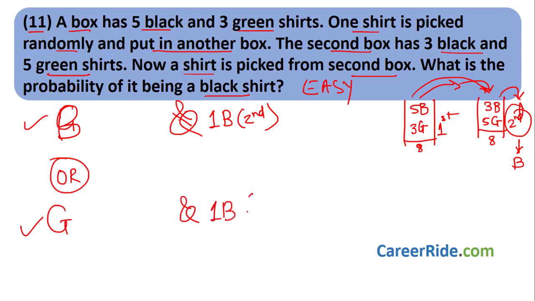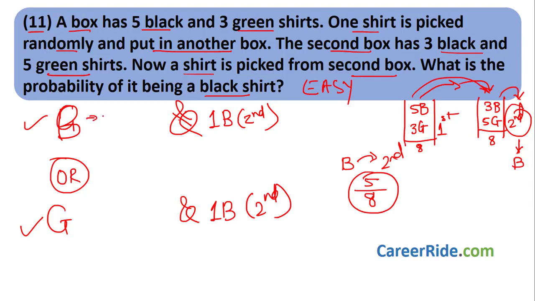You pick out one black shirt from the second box, okay. That is what you do. Now let us assume for the first case that you are choosing a black shirt from the first box and putting it into the second box. What is the probability of choosing a black shirt? There are 5 black shirts, I want black. So there are 5 black shirts divided by total number of shirts. 5 black plus 3 green is 8 shirts. That means probability of choosing a black shirt and putting it into the other box is 5 by 8.